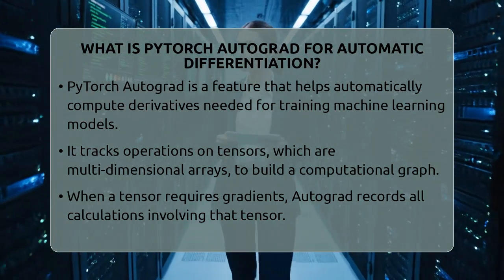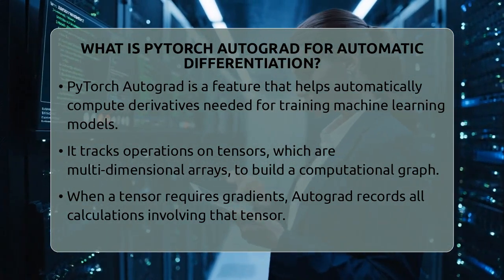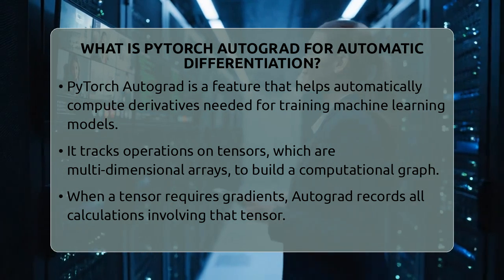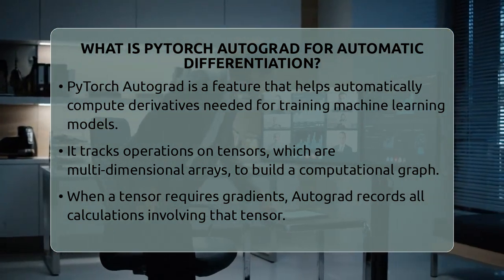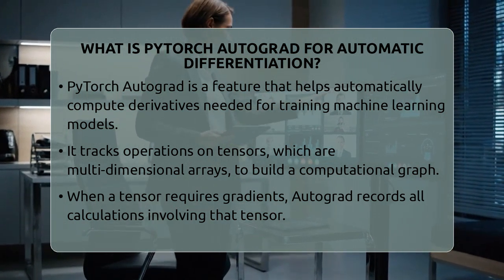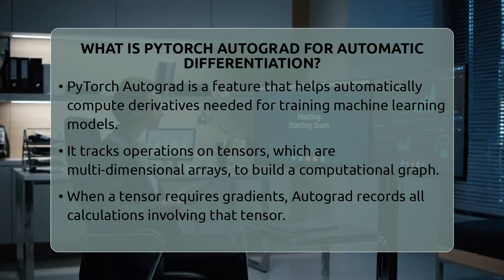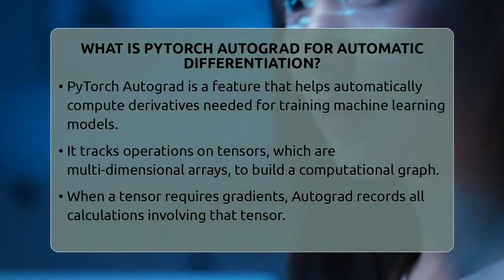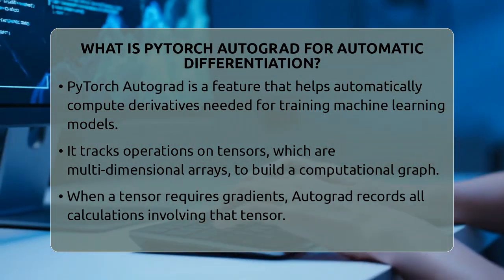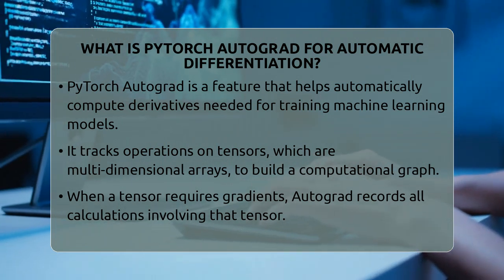What is PyTorch Autograd for automatic differentiation? Imagine you're building a machine learning model and you want it to learn from data. To do that, your model needs to know how changing each parameter affects the output. That's where PyTorch Autograd comes in. It is a key part of the PyTorch framework that helps computers figure out these changes automatically.